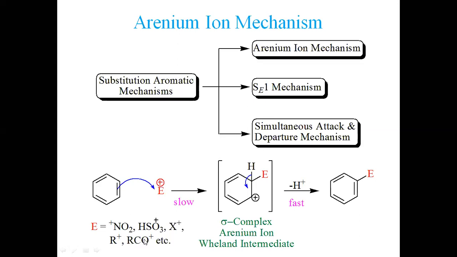Similarly, RCO plus. This positive charge is on carbon, not on oxygen. This is called the acyl group or acyl electrophile. So there are many others you will come across. Just to consider the very first, the nitro.